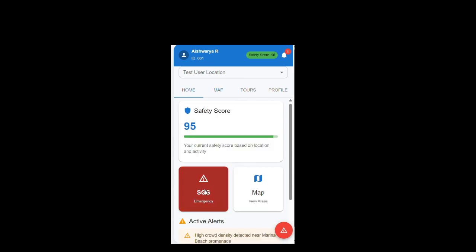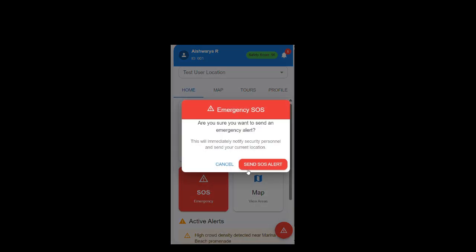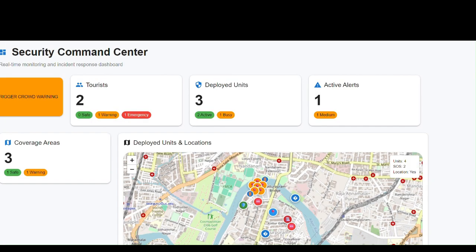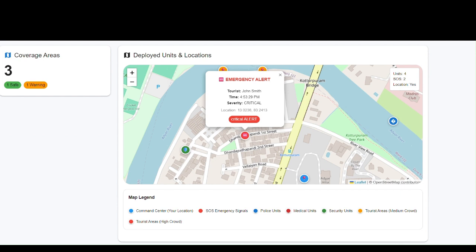So here we have the SOS button. When the user clicks the SOS emergency alert, concerned authorities will receive the security alert from that particular tourist, which includes the information about the tourist and the location coordinates. So this is the dashboard of the concerned authorities, which contains all the information about the tourist and the surrounding areas. So this map helps us to acknowledge any emergency alert received from the user and further resolve it.